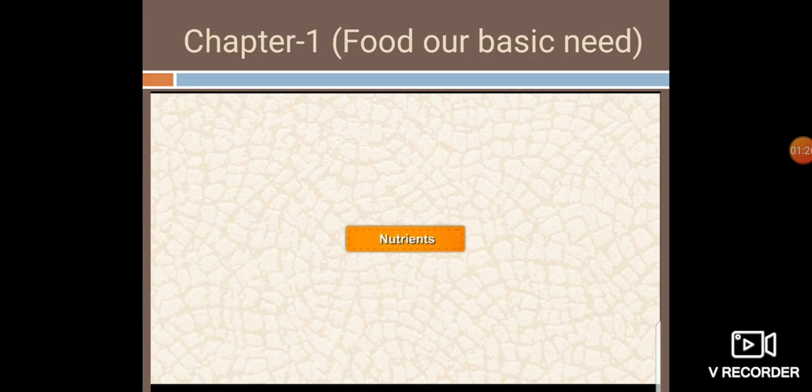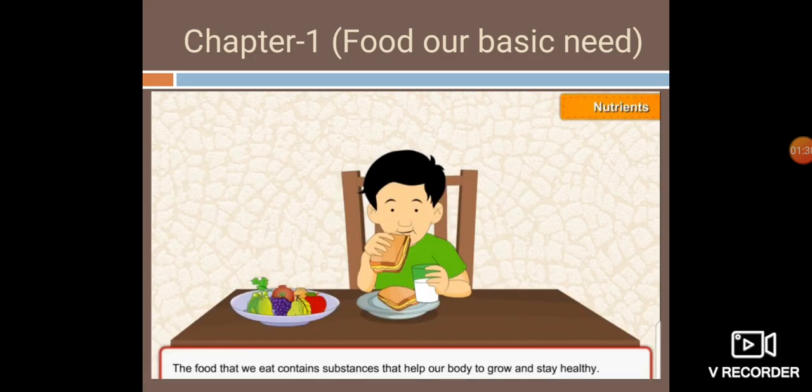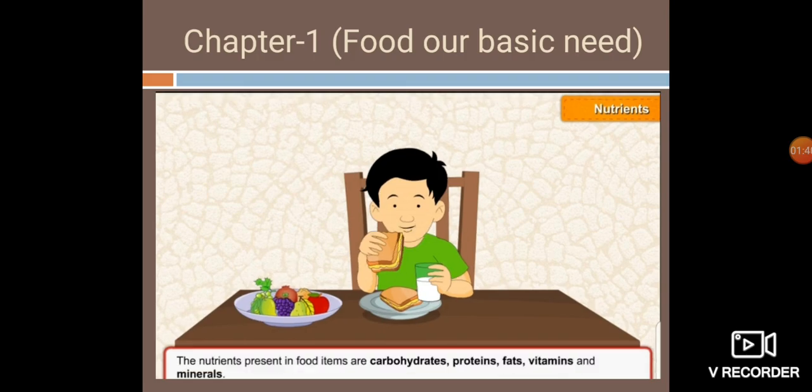Now, what are nutrients? Nutrients are the substances which are present in the food. The food that we eat contains substances that help our body to grow and stay healthy.